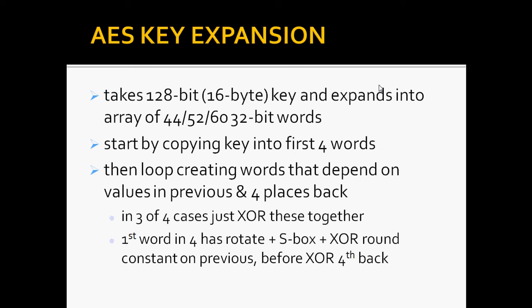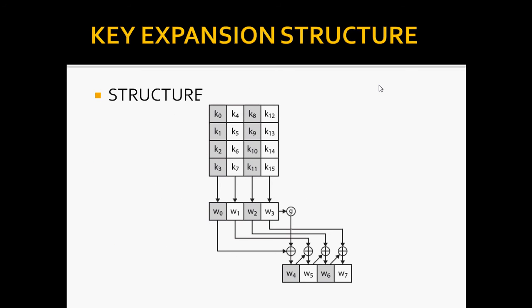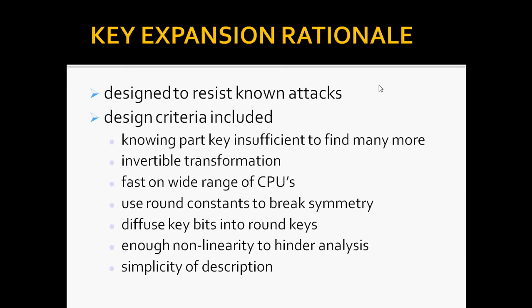The first word in each group of 4 gets special treatment, with rotate plus S-box plus XOR with a round constant on the previous word before XORing with the one from 4 back. In the 256-bit key or 14-round version, there is also an extra step on the middle word. The text includes pseudocode that describes the key expansion. So this is the key expansion structure shown here. And next we have the key expansion rationale.